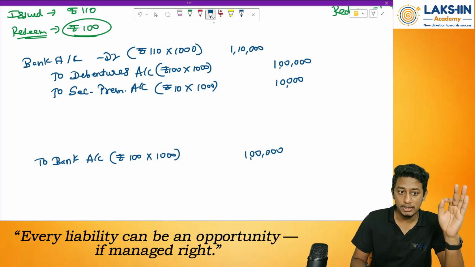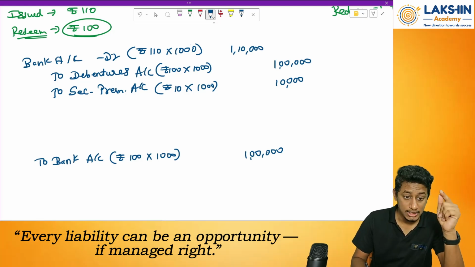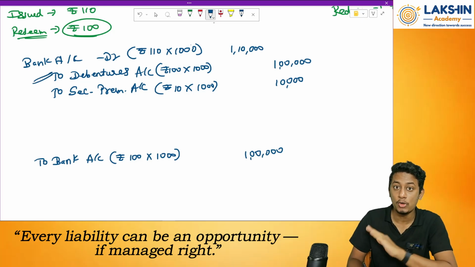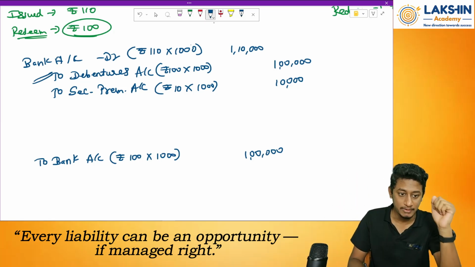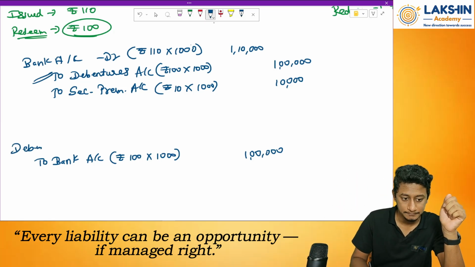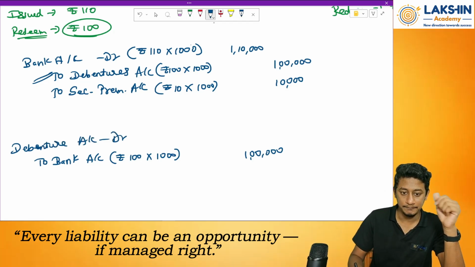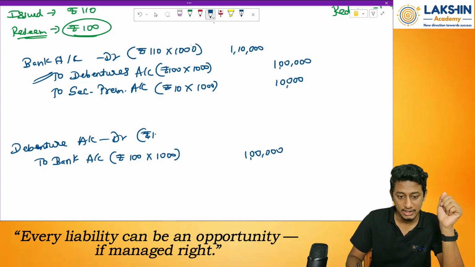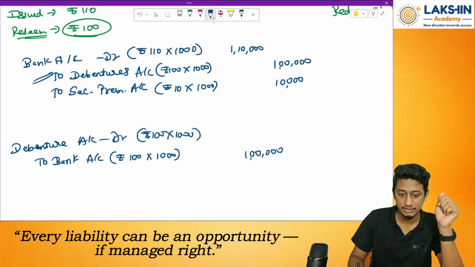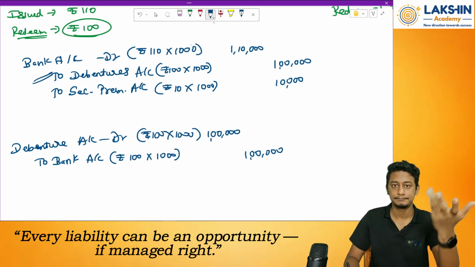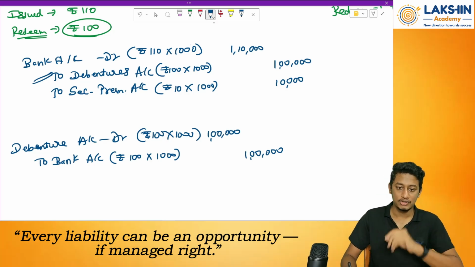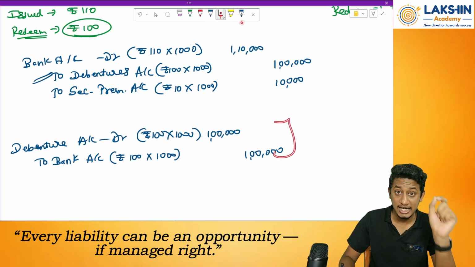Then debit what? Debenture account. Whatever account was created is no more required because I am paying off the money. So the debenture account will be debited. How much is the money paid? Rupees 100 into 1,000 debentures. How much will that be? Rupees 1 lakh. Done. So this is the entry you pass for debentures redeemed at par.